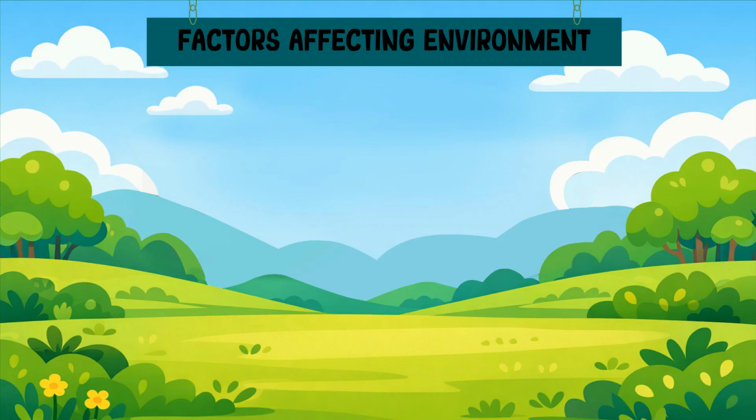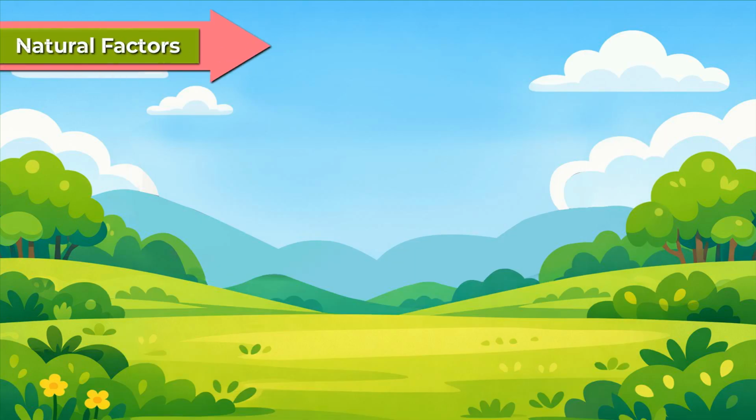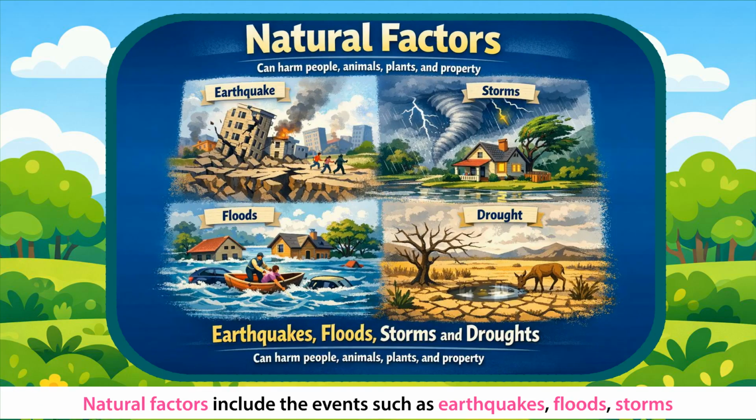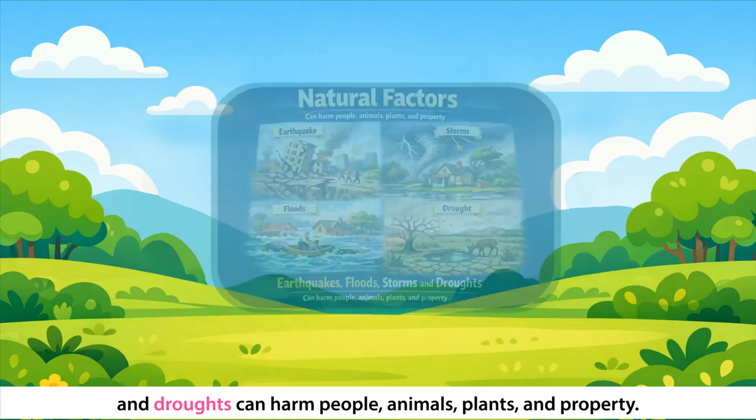Factors affecting environment. Several factors harm the environment. These factors are of two types: natural and human-made factors. Natural factors. Natural factors include events such as earthquakes, floods, storms, and droughts, which can harm people, animals, plants, and property.